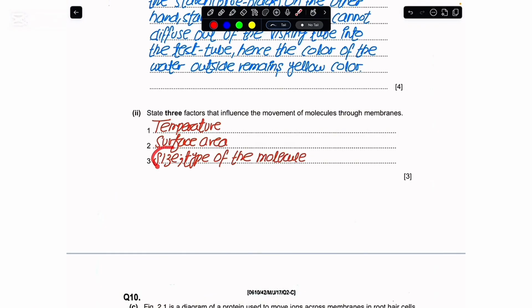And the third could be the size or the type of the molecules. Because if the size of the molecule is enormous, ultimately they cannot move through the membrane. But if their size is small, they can move through the membranes. The other alternative point that you could write instead of the size is the type of the molecule. And why is the type of the molecule important? The reason is that some molecules, like charged particles, as we have the ions, cannot pass through the membranes; rather, they require some channel or carrier proteins. But if we have non-polar or non-charged particles, then ultimately they are in a position to cross these cell membranes that we have with us.